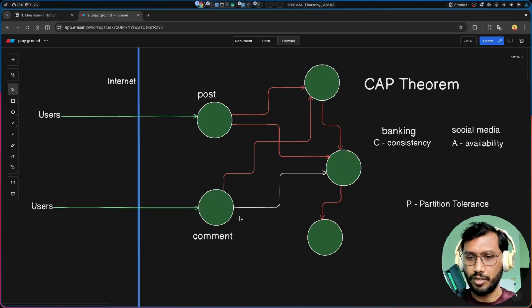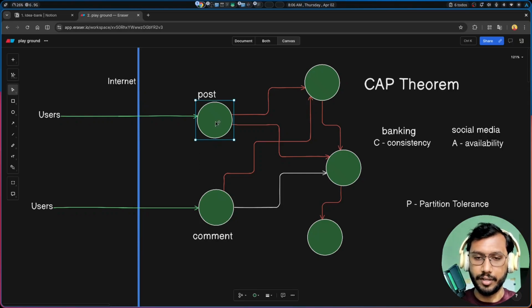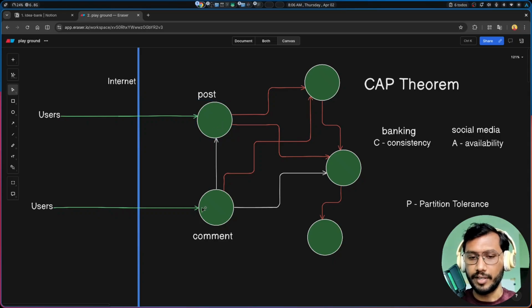Now, in the case of social media, let's say there are two systems, post and comment, which are both connected right now. So let's say the system underwent a partition, the network is not available, so these two cannot communicate with each other. In that case, if somebody is commenting on the post, then the number of comments on the post will not increase. But still we want people to be able to comment on that post, and that is what we chose, availability. And when the system is up again and they are connected to each other, then the post will update and reflect the actual number of comments.